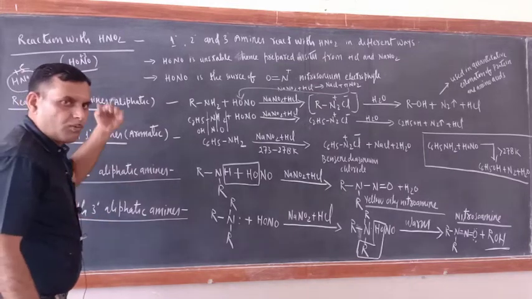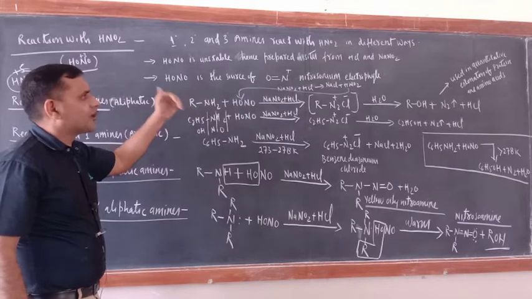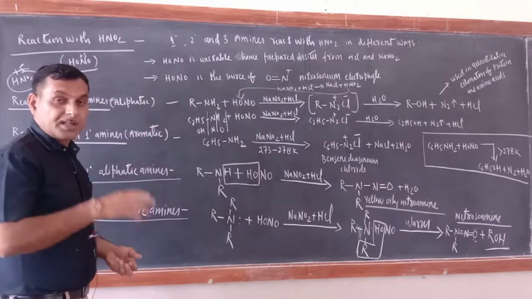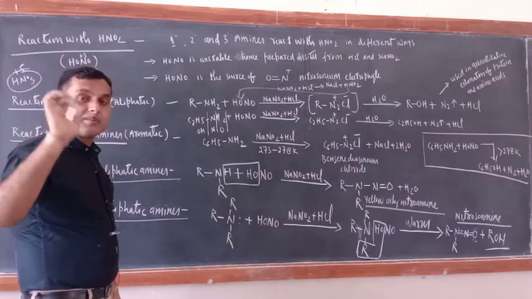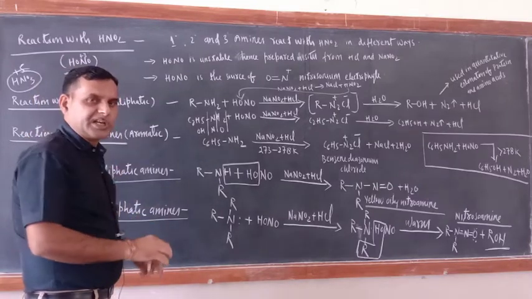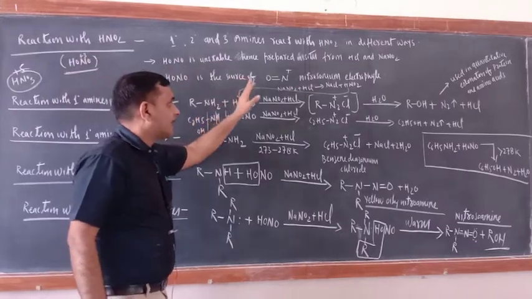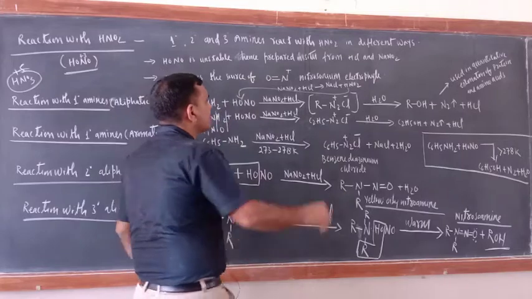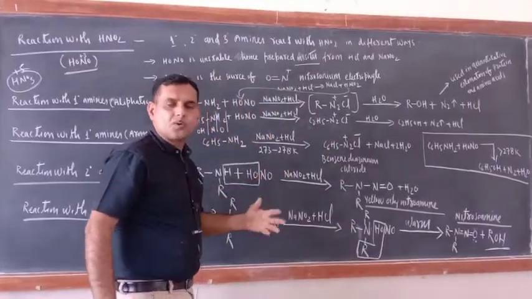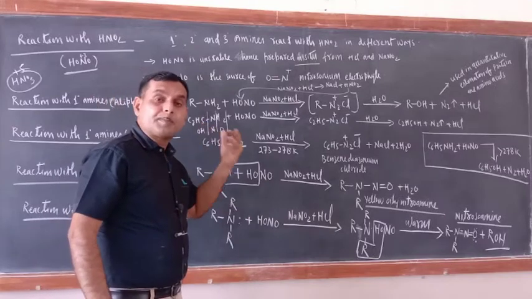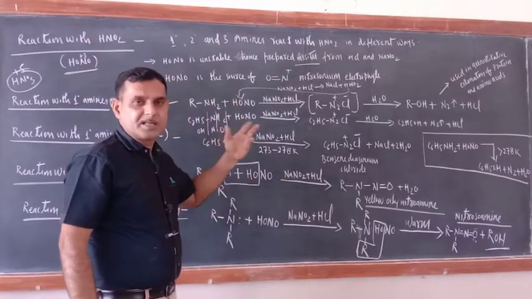Now just see, 1 degree, 2 degree and 3 degree amines react with HNO2 in different ways. That is why this reaction is also used for distinguishing between 1 degree, 2 degree and 3 degree amines. Actually HONO is unstable, hence prepared in situ. What is the meaning of in situ? It cannot be stored, so it should be prepared during the course of reaction only. How will you prepare this in situ?